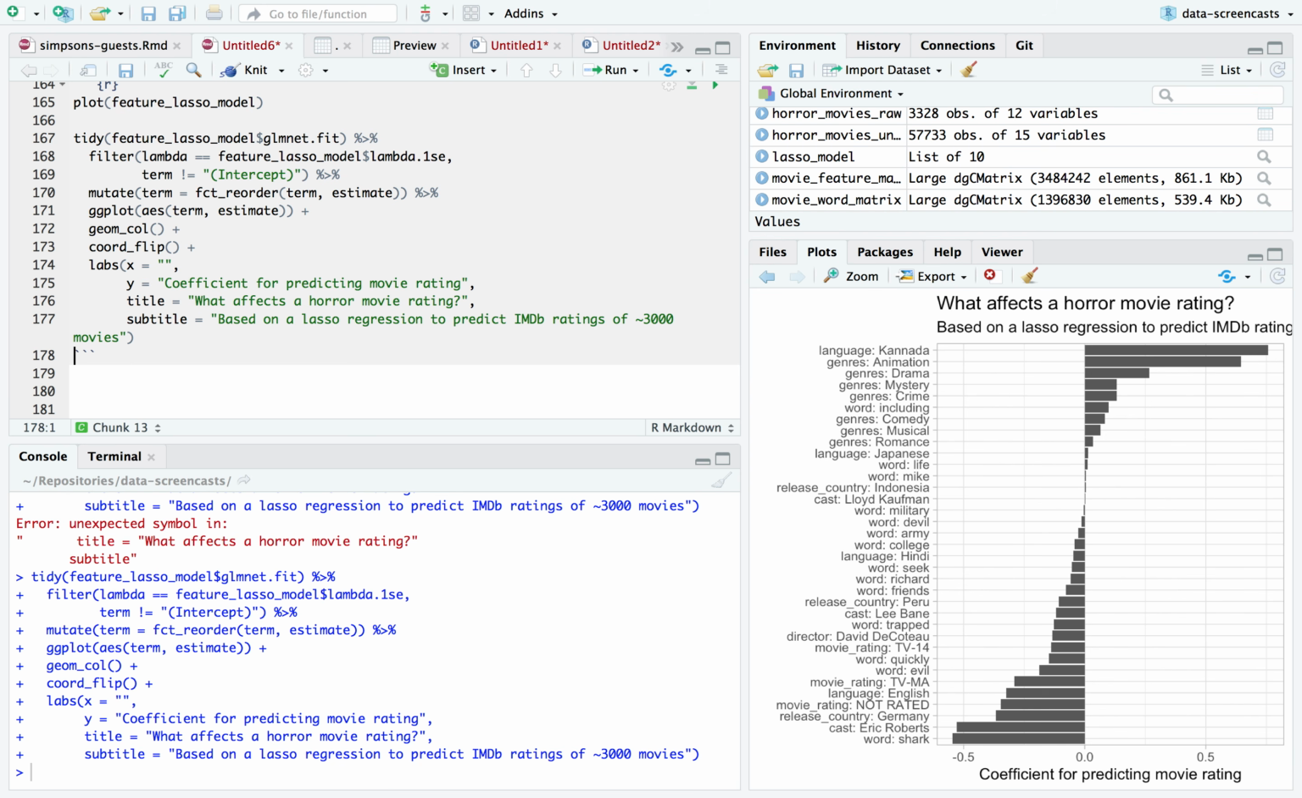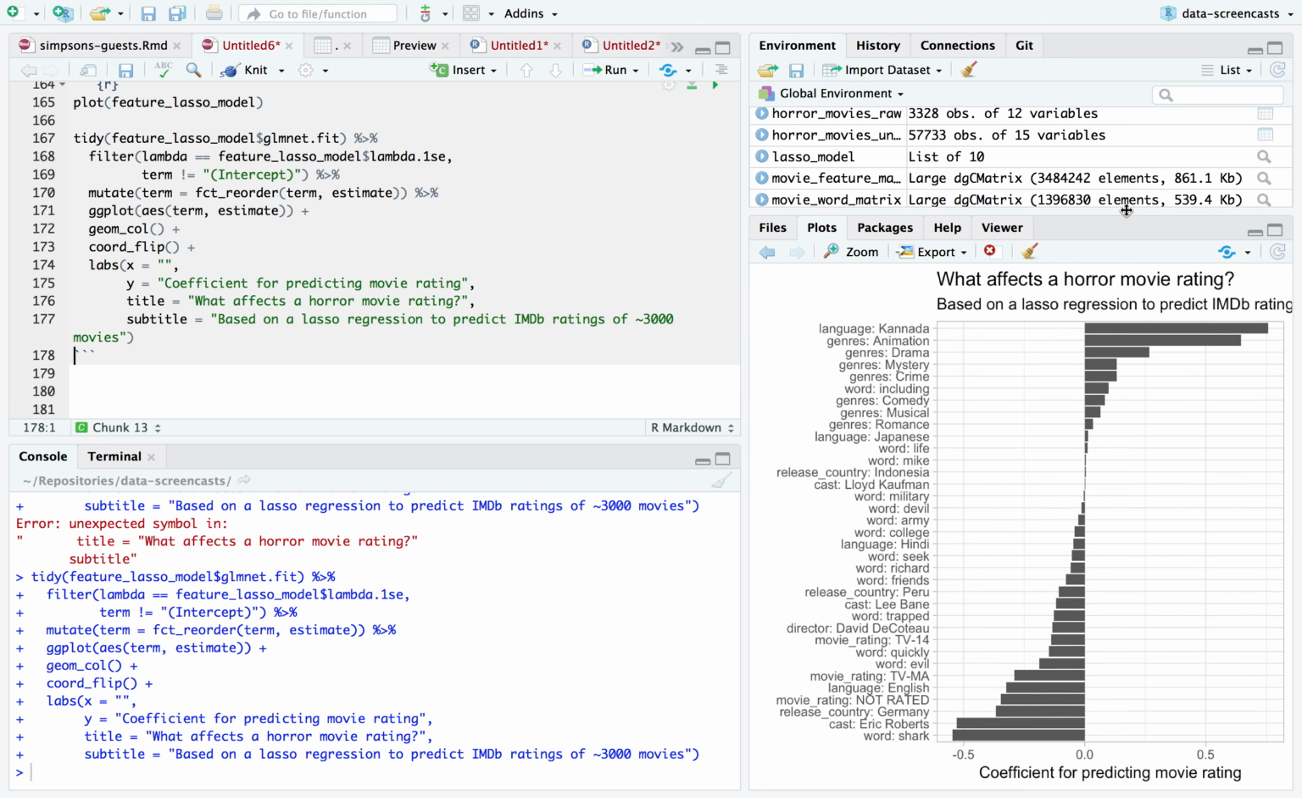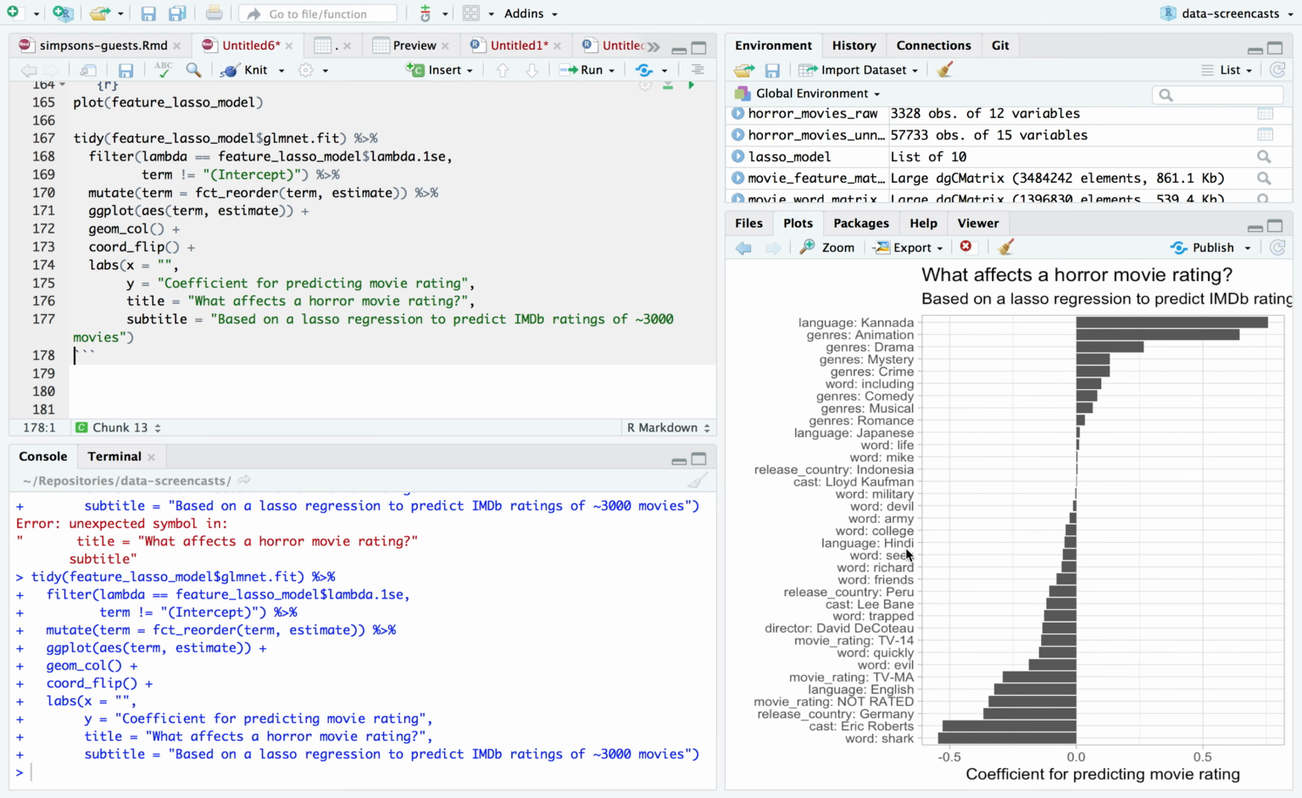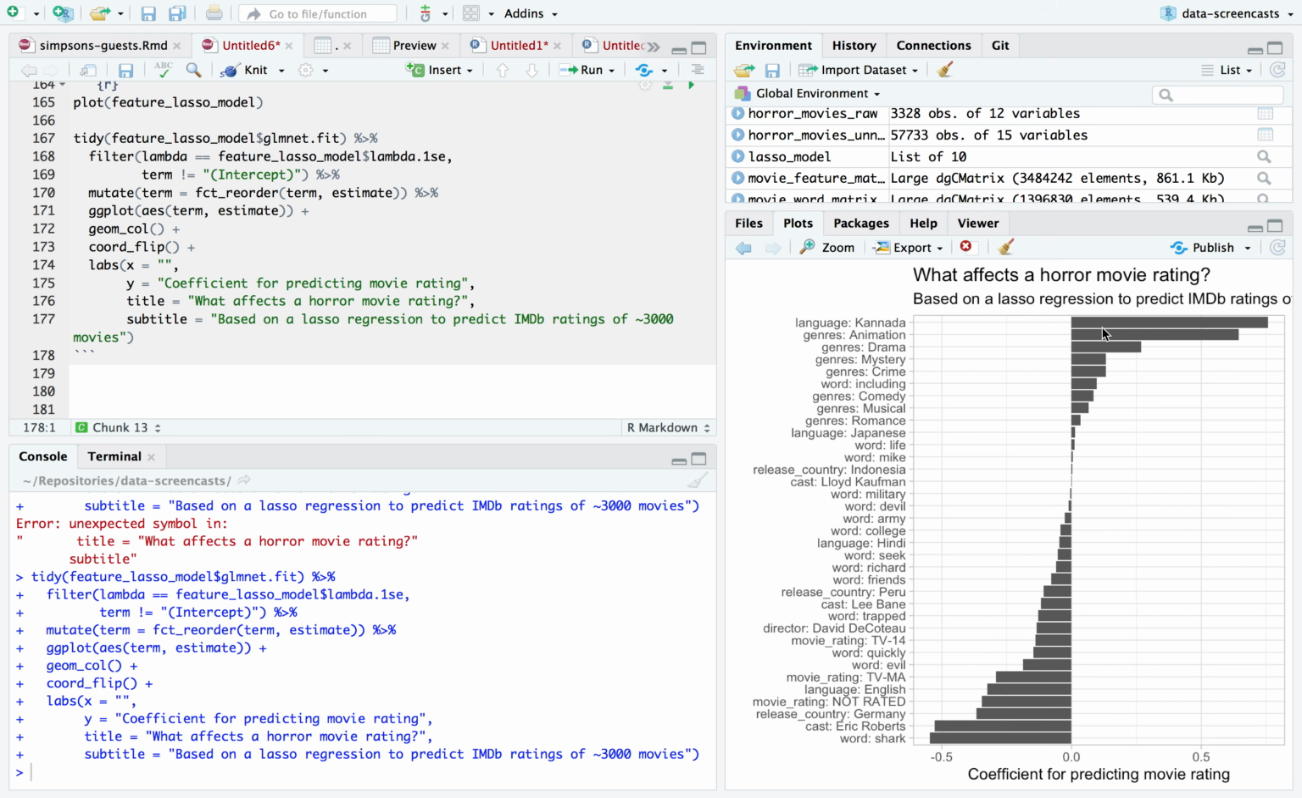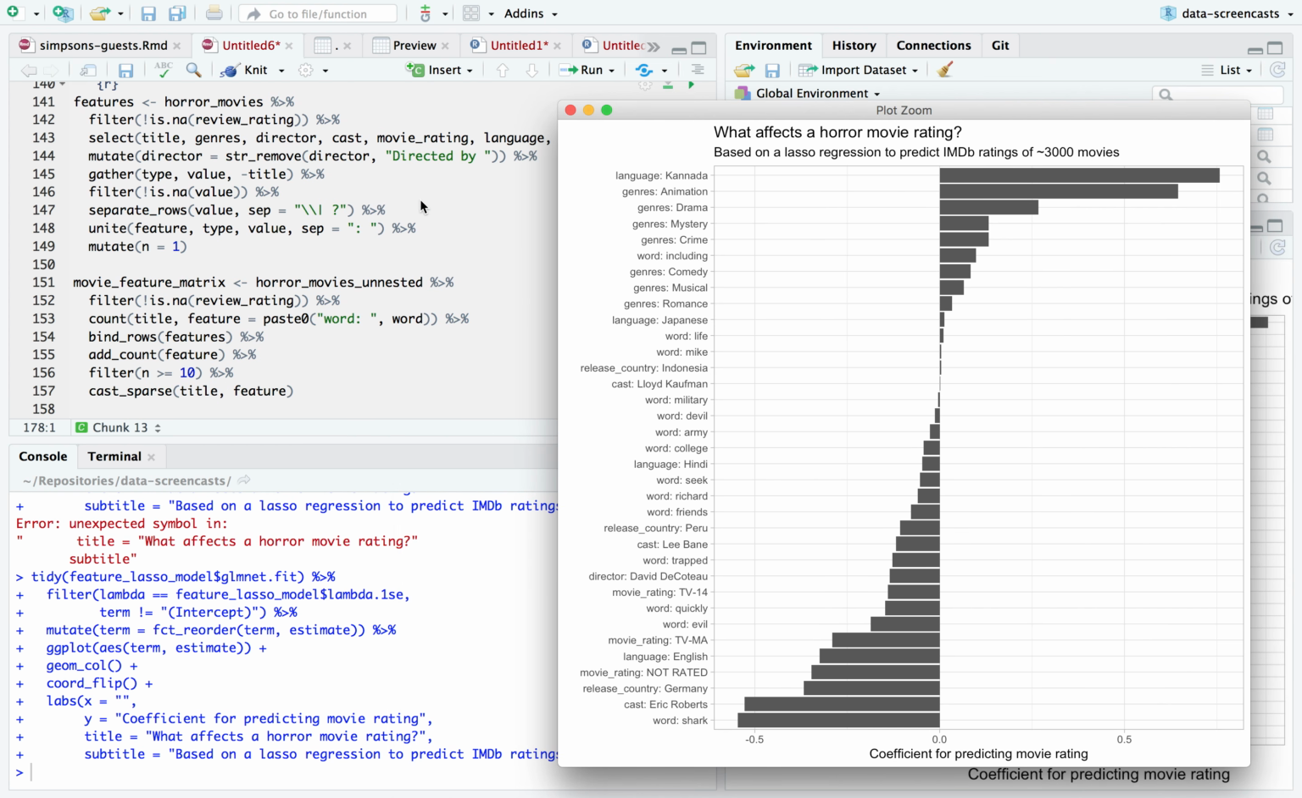And notice all these flexible features that can affect things. I doubt that all put together, this is a particularly predictive model. Like if you do not have Shark, Eric Roberts, or Germany, if you're not from in the language Kannada or indie or animation, drama, mystery, crime, if you're not one of these genres, and most are not going to be, you don't have a lot that's going to affect your rating. Though English language looks like it is lower than others, and your rating affects it a little bit. Still, this is what we came up with as a predictive model of horror movie rating.